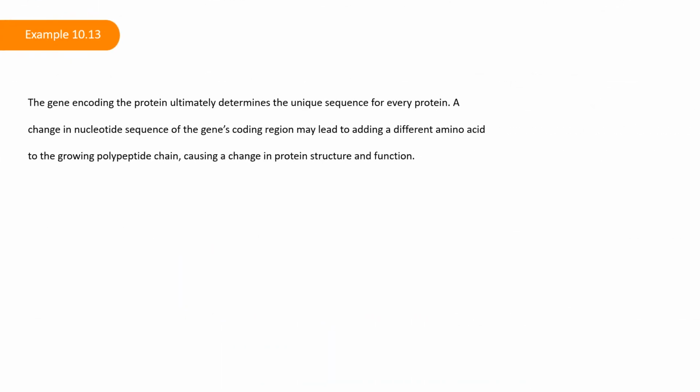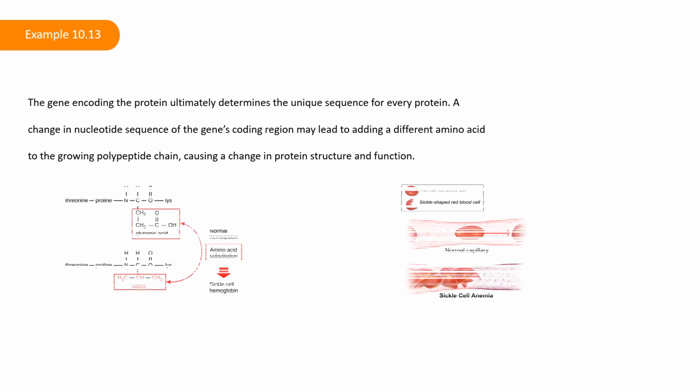The gene encoding the protein ultimately determines the unique sequence for every protein. A change in nucleotide sequence of the gene's coding region may lead to adding a different amino acid to the growing polypeptide chain, causing a change in protein structure and function. In sickle cell anemia, the hemoglobin beta chain has a single amino acid substitution, causing a change in protein structure and function. Specifically, valine in the beta chain substitutes the amino acid glutamic.